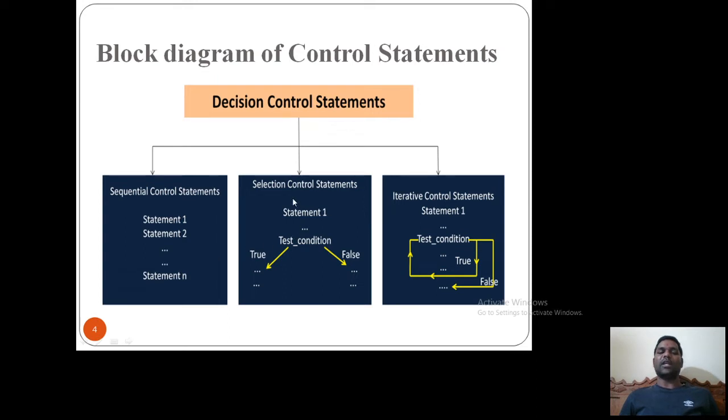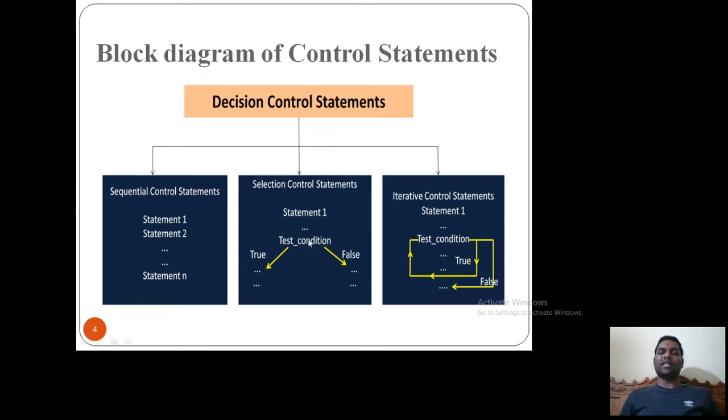In the selection control statement, I have statements 1, 2, 3, and thereafter some test condition. Based on this test condition, I can go either true or false. I can choose any one of these two ways. That means if the condition is true, the statements available inside the true block will get executed.